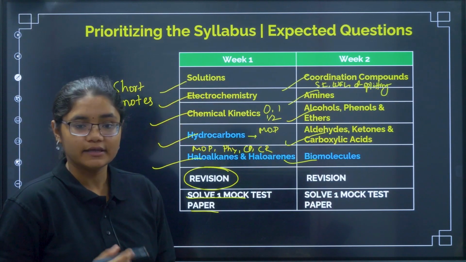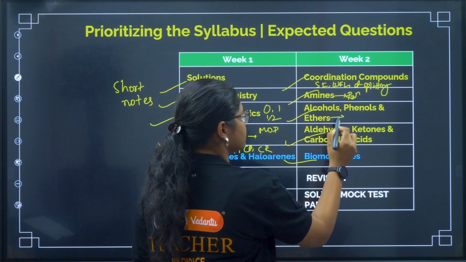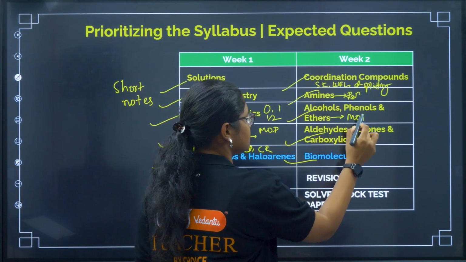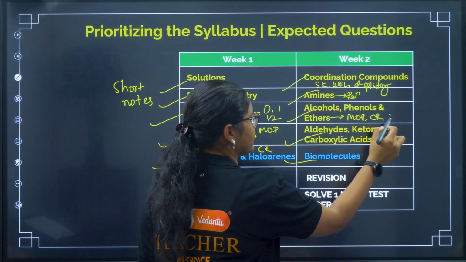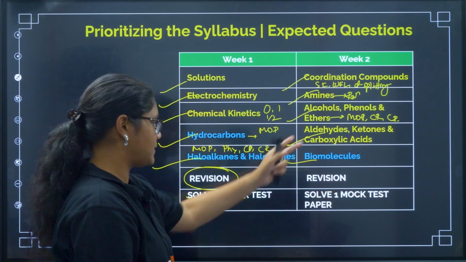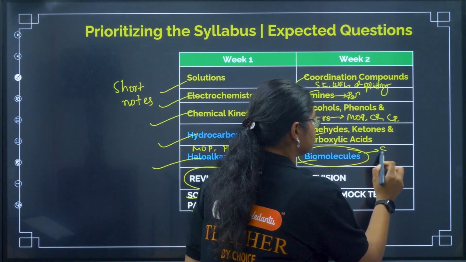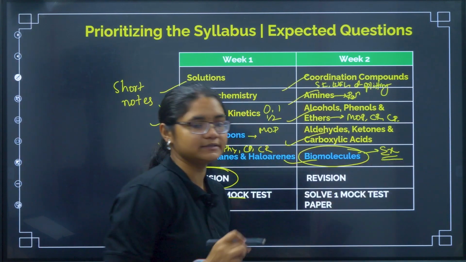Then in amines also you have to prepare the reactions. Alcohols, phenols, again methods of preparation, chemical reactions and chemical properties. Aldehydes, ketones, same thing. All organic chapters will have these things. Biomolecules, what to do in biomolecules? Examples, very, very important. What examples?